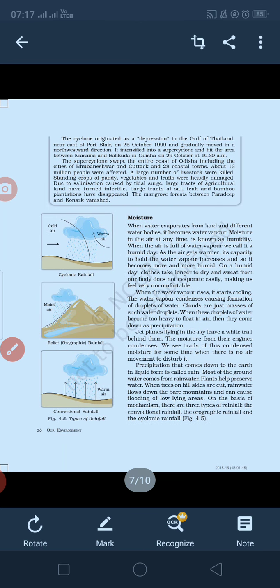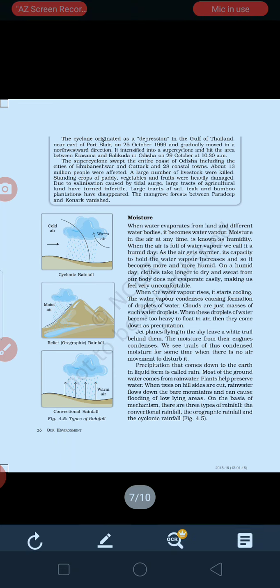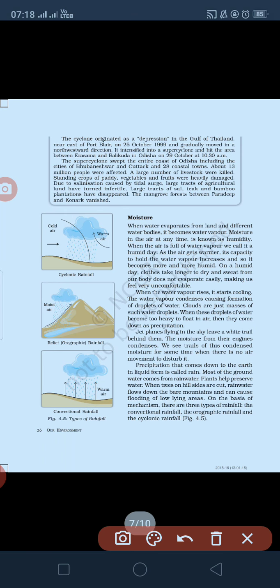Okay, the topic is moisture. Moisture, what do you mean? Chipchipapan, humidity present in your atmosphere. You must have felt that in your hot and sticky days, in humidity, your clothes do not dry quickly. Okay, it is due to the water droplets present in your atmosphere. Okay, it's written over here in the book also that on a humid day clothes take longer to dry and sweat over body.